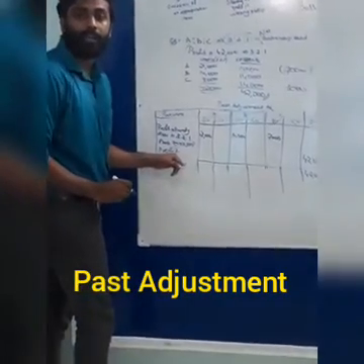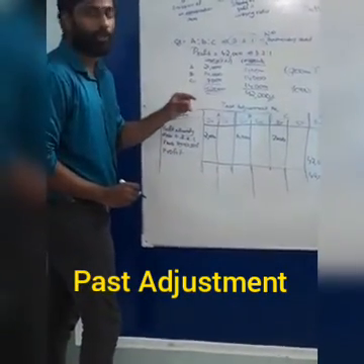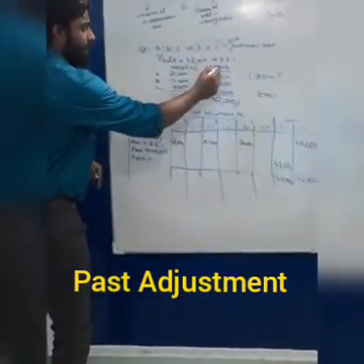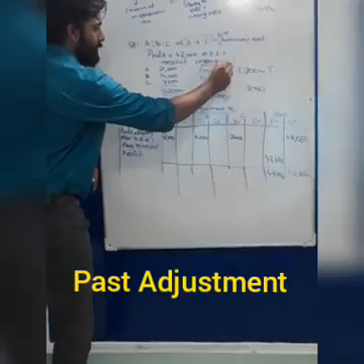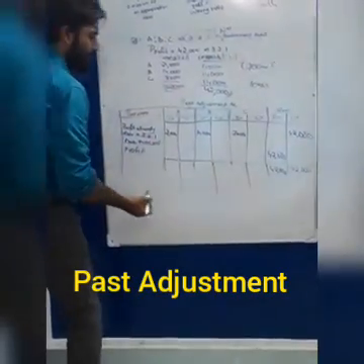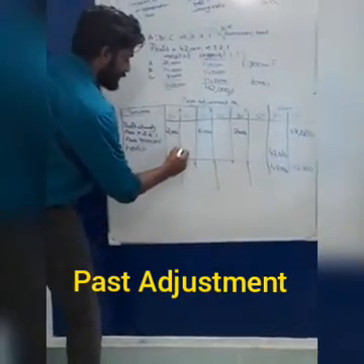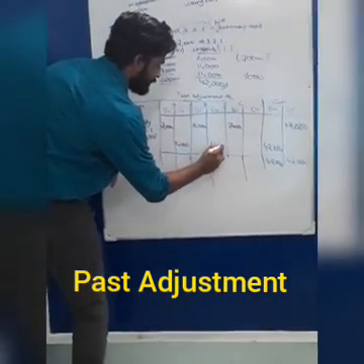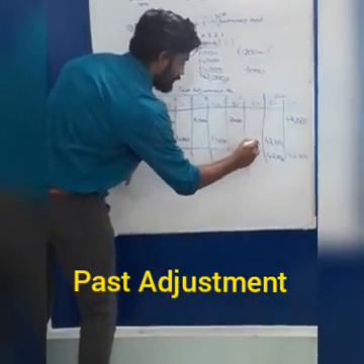This profit should be divided in which ratio? Since we have no partnership deed, it has to be divided equally, that is 1:1:1. So this 42,000 is distributed to partners as 14,000, 14,000, 14,000.